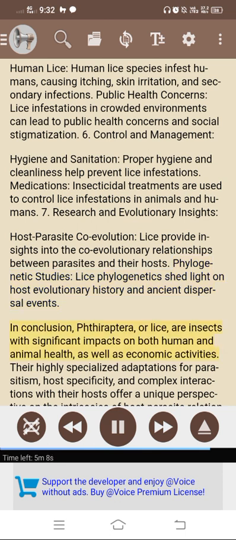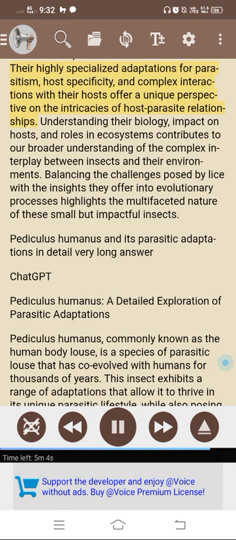In conclusion, Phthiraptera, or lice, are insects with significant impacts on both human and animal health, as well as economic activities. Their highly specialized adaptations for parasitism, host specificity, and complex interactions with their hosts offer a unique perspective on the intricacies of host-parasite relationships. Understanding their biology, impact on hosts, and roles in ecosystems contributes to our broader understanding of the complex interplay between insects and their environments. Balancing the challenges posed by lice with the insights they offer into evolutionary processes highlights the multifaceted nature of these small but impactful insects.